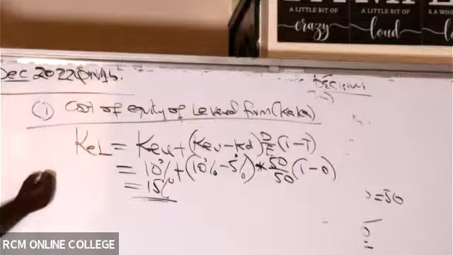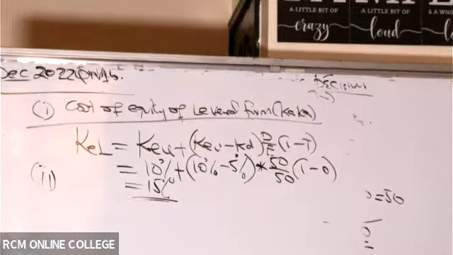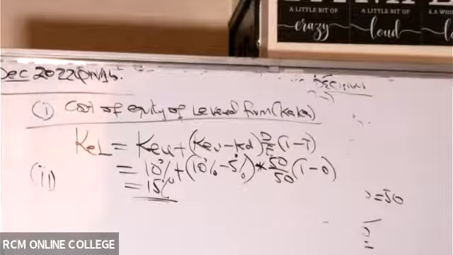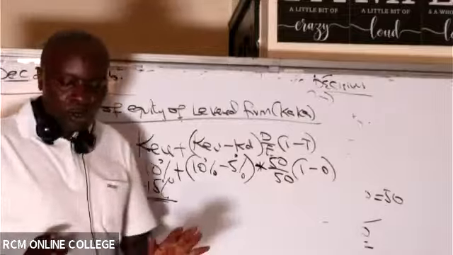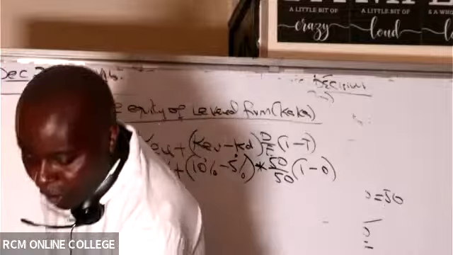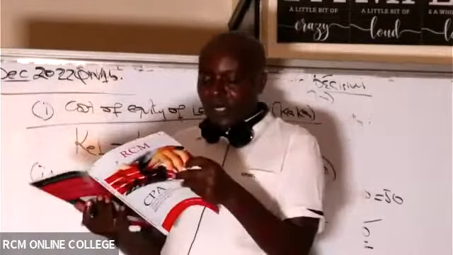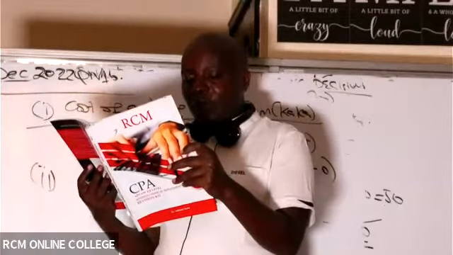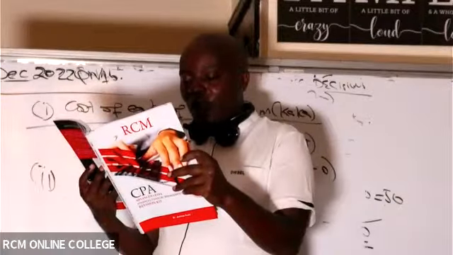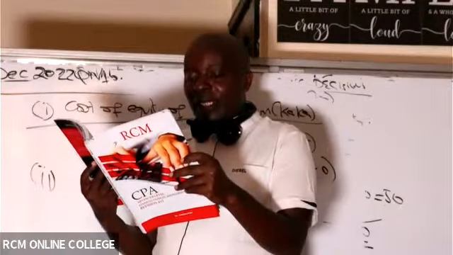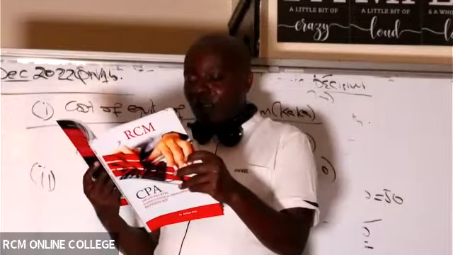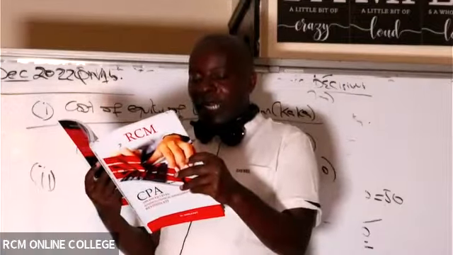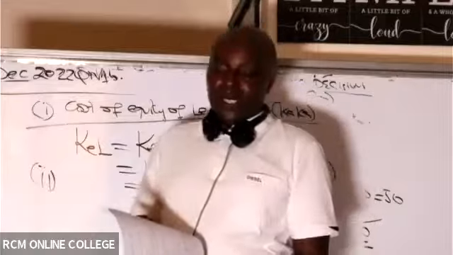So then we go to Roman 2. So Roman 1 is done, now we go to Roman 2. What are they telling us there? They want us to comment on the equilibrium position on the value of both firms, and hence show that the capital structure will have no effect on both value of the firms and the WACC. This is very easy.